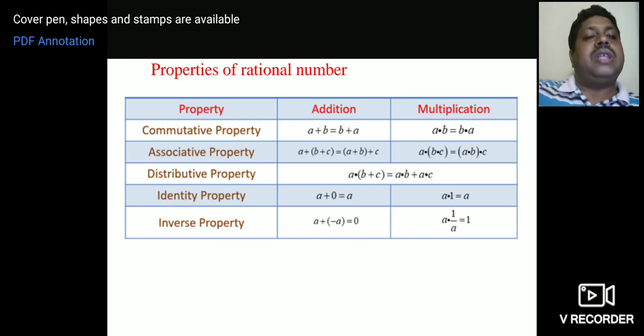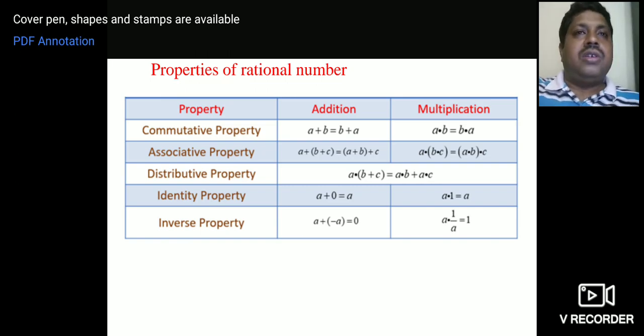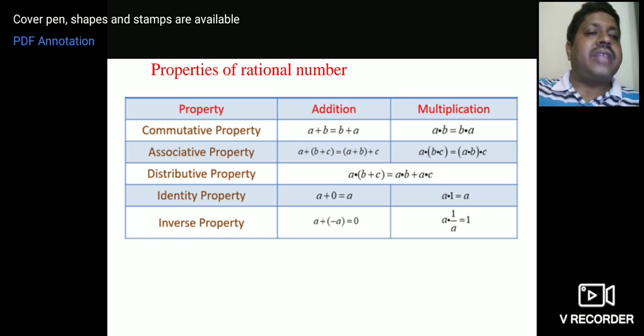Then the inverse property. Inverse property means negative. For example, plus a, minus a. I will give examples in numbers. Minus 3 plus 3, what is that? 0. Minus a plus a is 0. That means the same numbers with opposite signs give 0. Next, dividing the same number. For example, 2 into 1 by 2, then 4 into 1 by 4. Like that, multiplying a number by its reciprocal, you will get 1. So that is the inverse property.